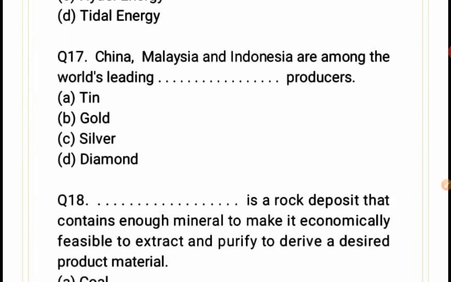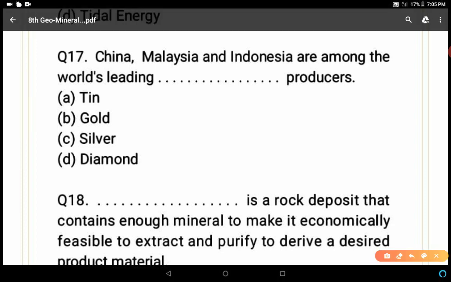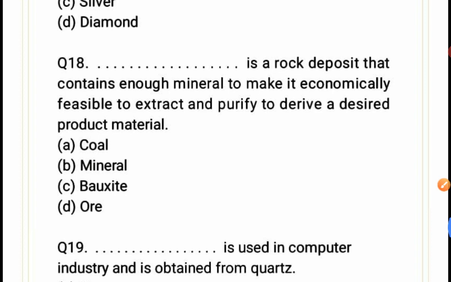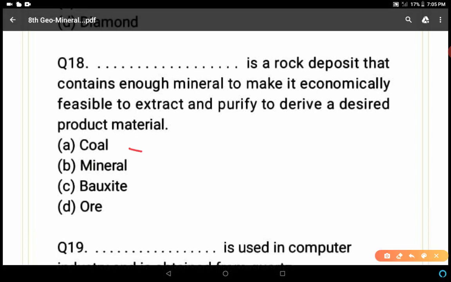China, Malaysia and Indonesia are among the world's leading producers. Which leading producers? Tin, gold, silver, diamond. Tin is the correct answer. Option A is the correct answer. After that, question number 18. Blank is a rock deposit that contains enough mineral to make it economically feasible to extract and purify to derive a desired product material. Coal, mineral, bauxite, ore. Yes, definitely the answer is ore. Ore is a rock deposit that contains enough mineral to make it economically feasible.